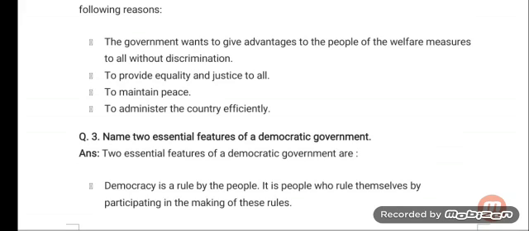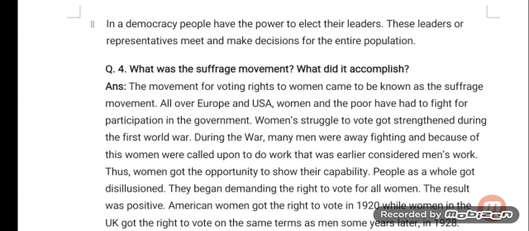Question number 3. Name 2 essential features of a democratic government. Answer is, 2 essential features of a democratic government are: number 1, democracy is a rule by the people. It is people who rule themselves by participating in the making of these rules. Number 2, in a democracy people have the power to elect their leaders. These leaders or representatives meet and make decisions for the entire population.